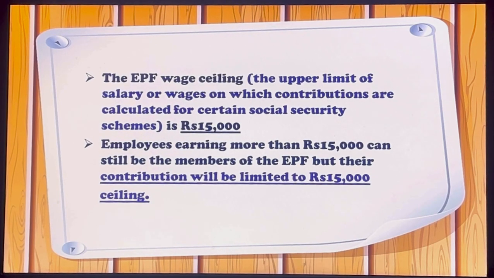So what is wage ceiling? Wage ceiling is the upper limit of salary or wages on which contributions are calculated for certain social security schemes. Maximum limit of salary is 15,000 for contribution of EPF. Employees earning more than rupees 15,000 can still be the members of the EPF, but their contribution will be limited to rupees 15,000. If any employee's salary is more than 15,000, still he can contribute to EPF, but his contribution will remain limited till rupees 15,000.